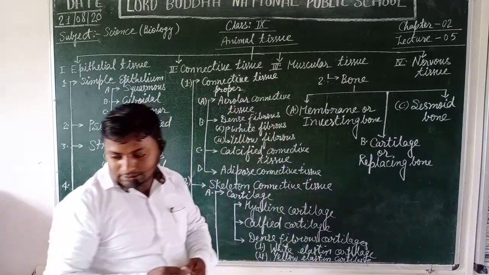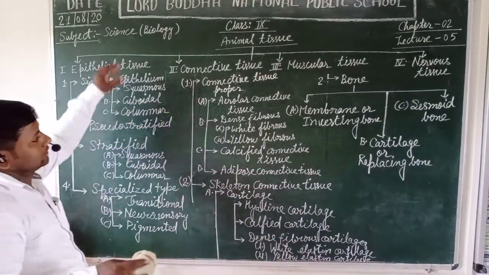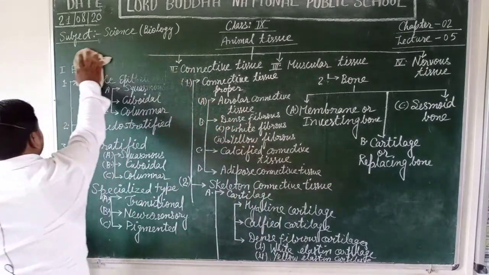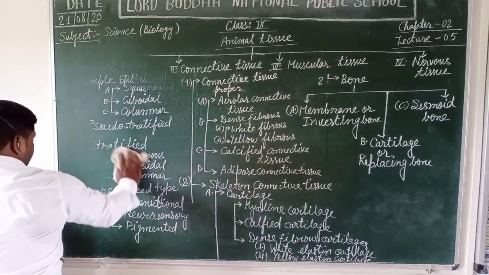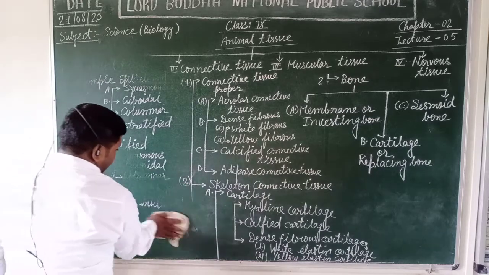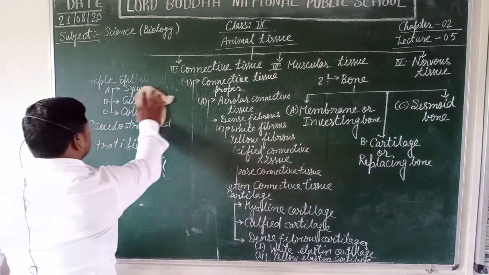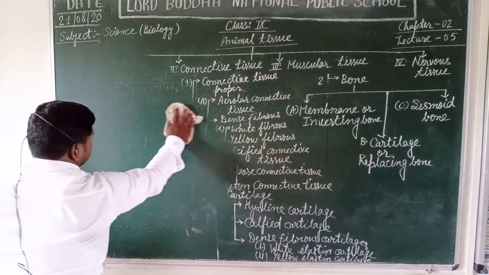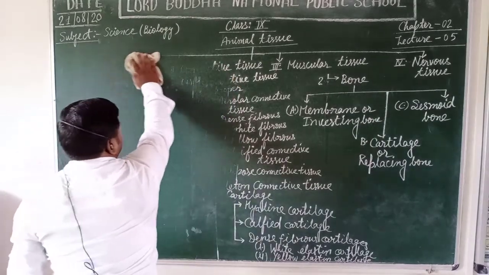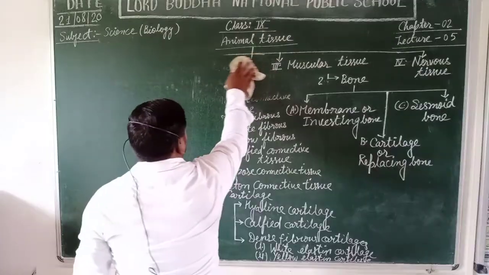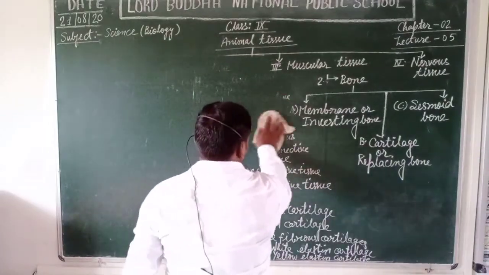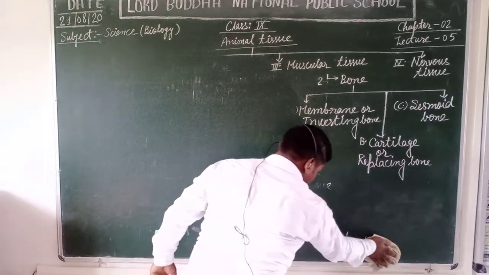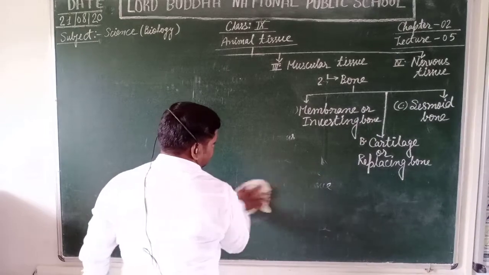Now students, we are going to discuss muscular tissue. Muscular tissues are also classified into primarily three categories on the basis of their function, nature and position in the body. What are these? We are going to learn about the types of muscular tissue.